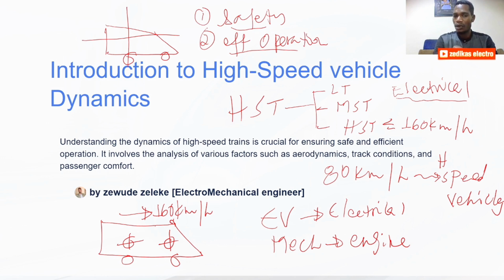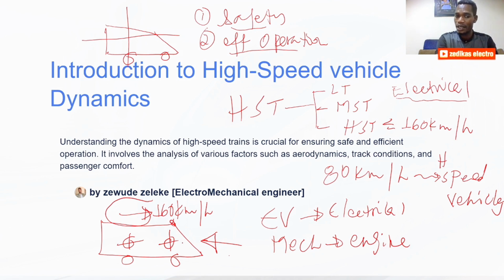According to Newton's third law, for every action there is an equal and opposite reaction. So this is the action force, and we have the reaction force, or the negative opposing force. We have to reduce that opposing force by considering the aerodynamics effect in a given system. So aerodynamics is one of the first and fundamental factors. The second one is the track condition or the vehicle condition, the vehicle mechanical design. And the other thing is the passengers' comfort.